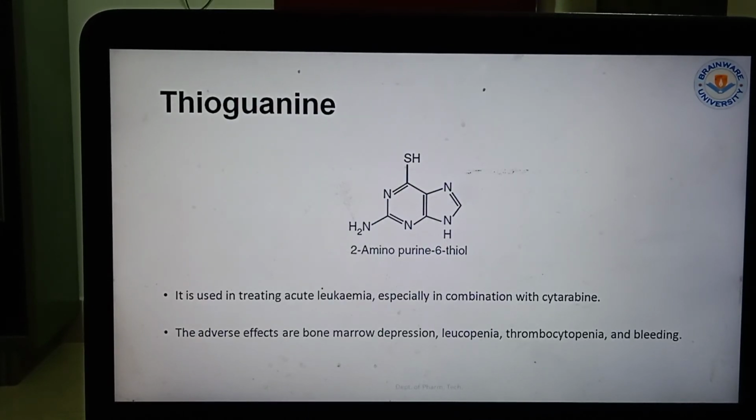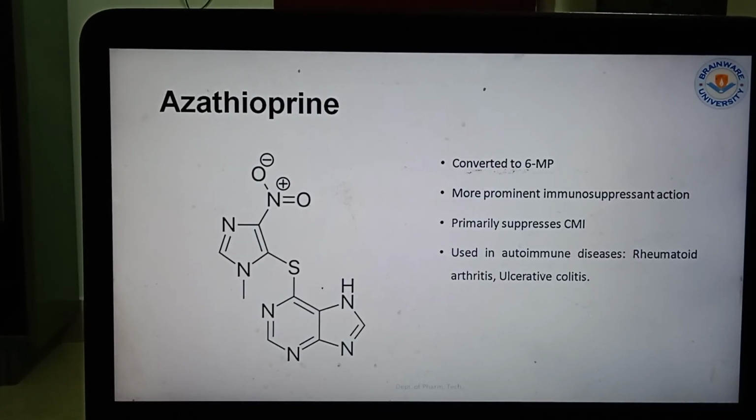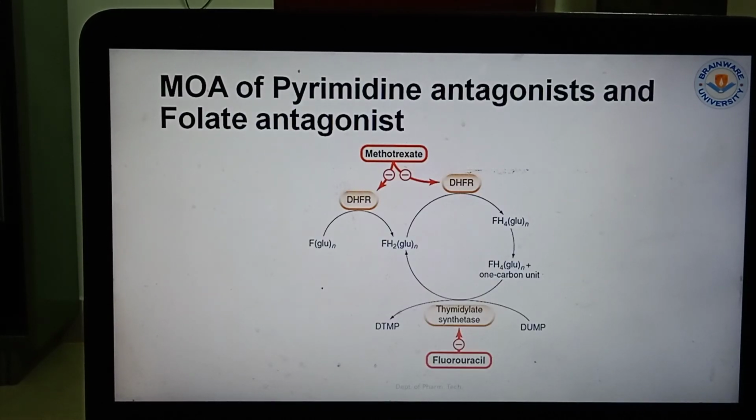So now coming to thioguanine, that is used in treating acute leukemia, especially in combination with cytarabine. The adverse effects are bone marrow depression, leukopenia, thrombocytopenia and bleeding. Azathioprine is converted to 6-mercaptopurine and is more prominent in immunosuppression action. Primarily it suppresses in chronic myeloma, then it is used in autoimmune diseases, rheumatoid arthritis and ulcerative colitis.